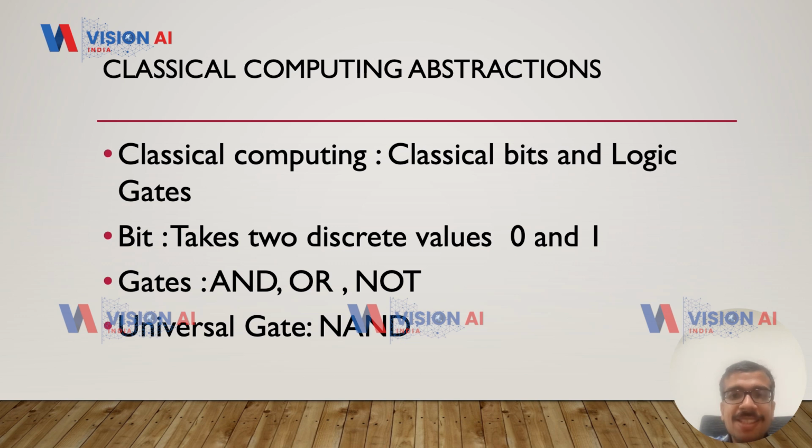So what implications does it have for computation? Well, let's see. In classical computing, we are used to the idea of classical bits. A bit can be either 0 or 1. And the way the computation proceeds is via Boolean gates, which are AND, OR, NOT, right? And you can also have a universal gate, for example, NAND.